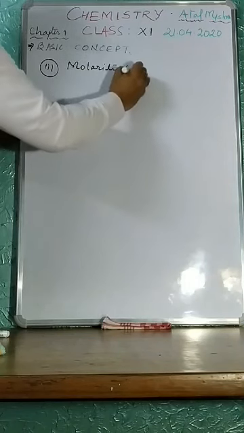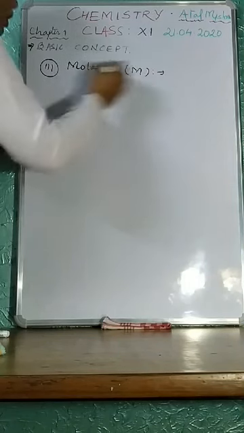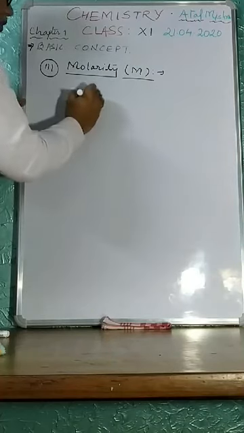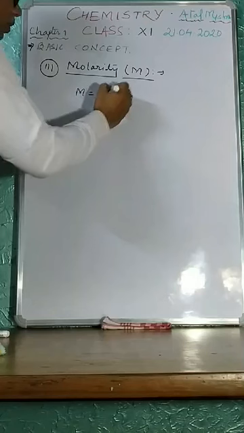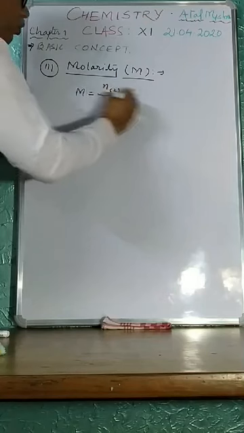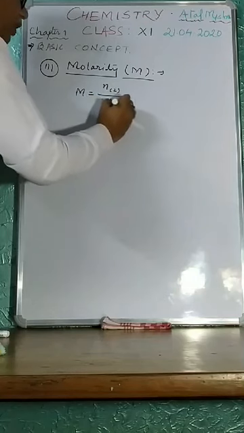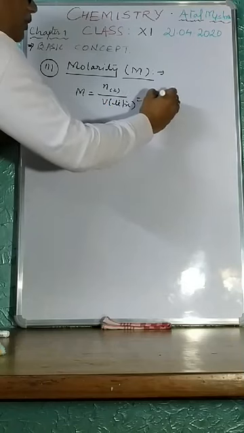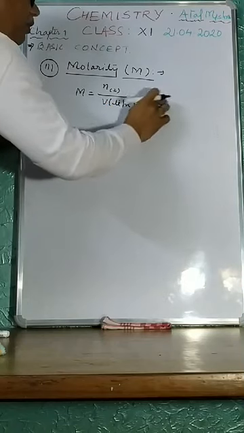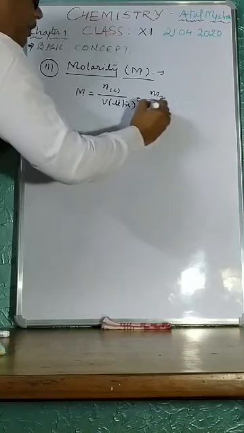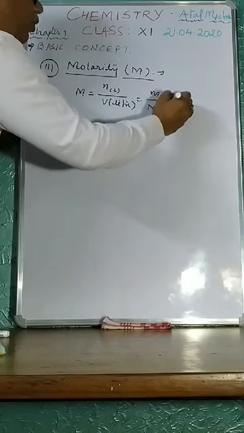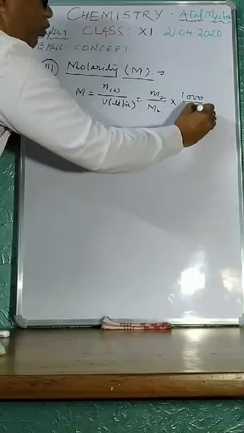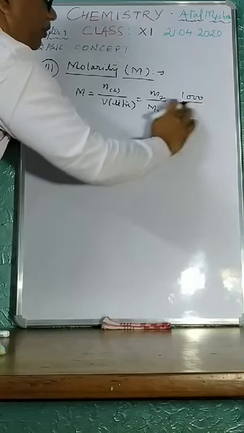Molarity, capital M. You know that molarity is the number of moles of solute, n2, upon volume of solution in liter. So given mass m2 upon molar mass M2, into 1000 upon volume of solution in milliliter.